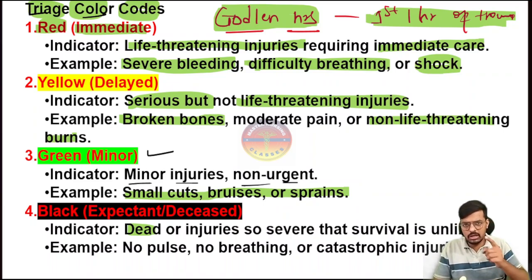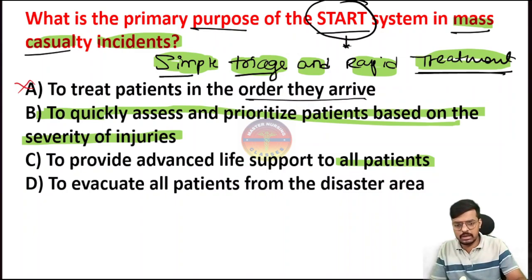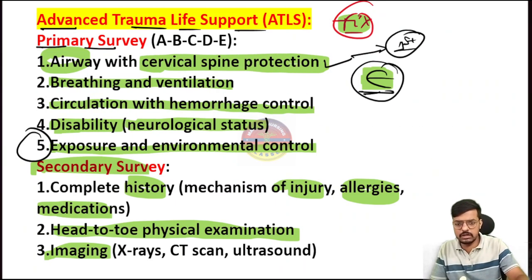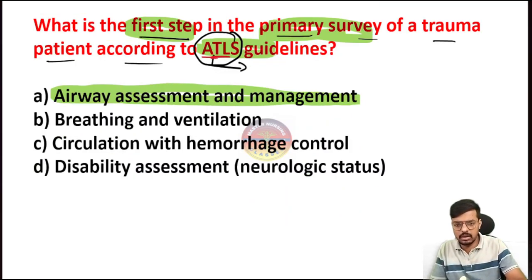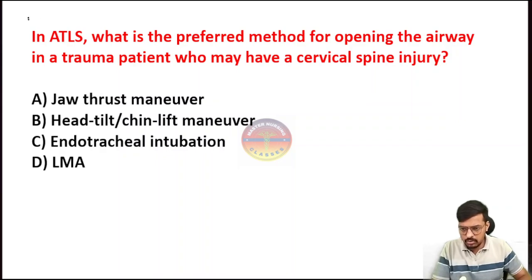Okay, so all the golden point charting we have done on the Triage. The questions also we have done on the Triage. And very importantly, the meaning of the Triage we have finished, and in the advanced trauma life support sequence we have learned. Then comes the golden point charting on the ATLS airway management. This particular question I am saying here is a high yield and very important question.